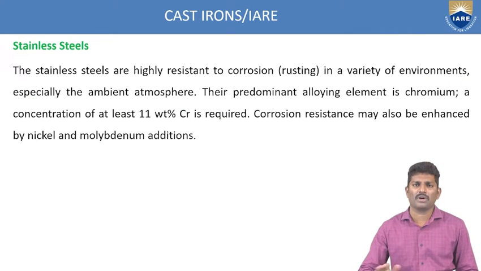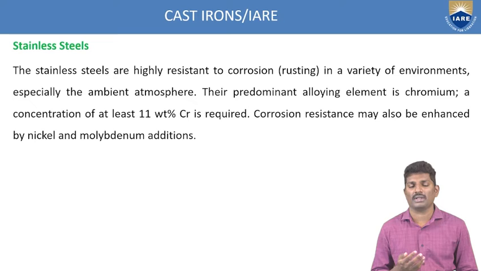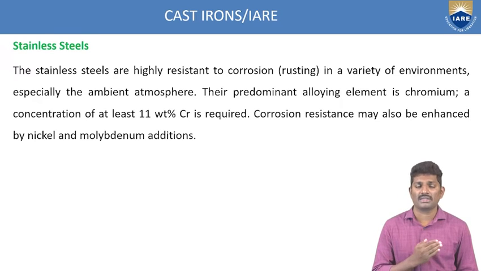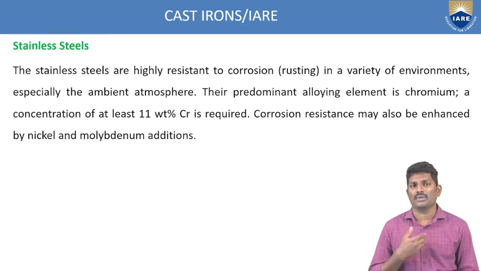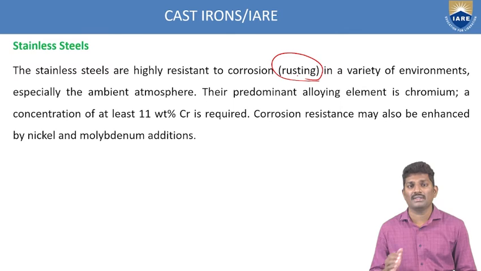And coming to another type of steels, we have the stainless steels. Stainless steels are highly resistant to corrosion. So corrosion is very important. Any material which is resistant to corrosion is very useful and has a good life. So it has to avoid rust formation.